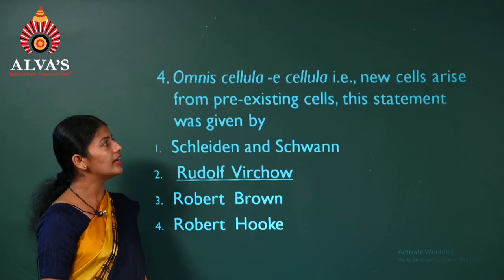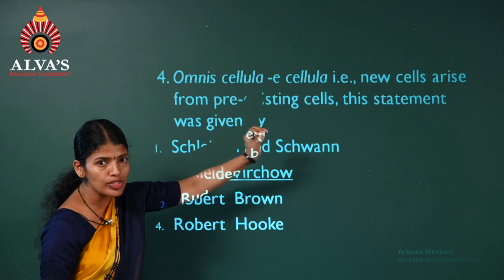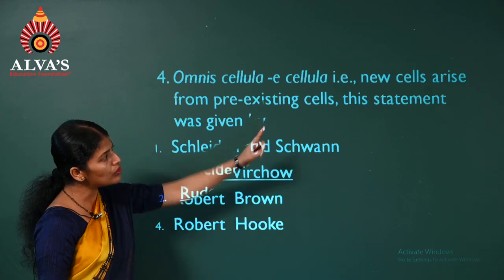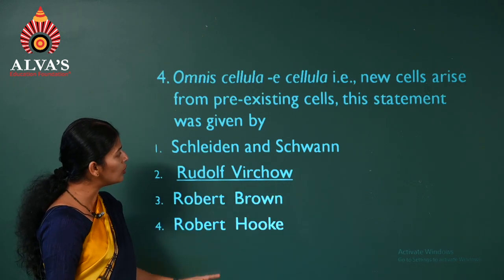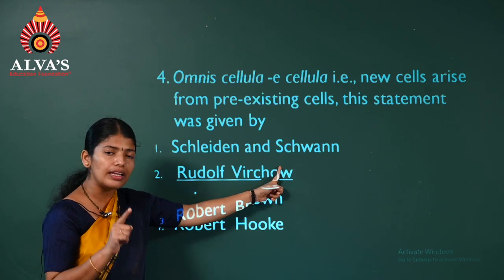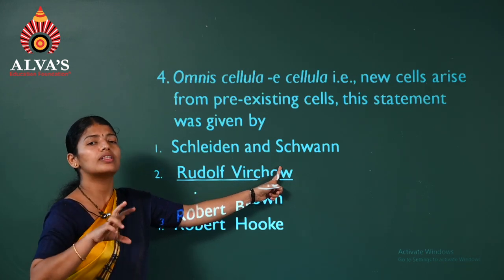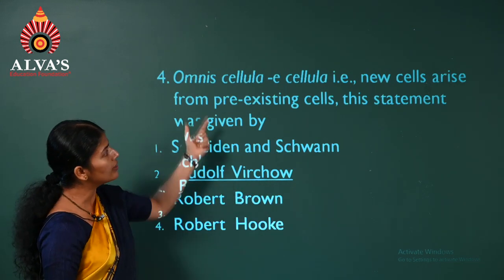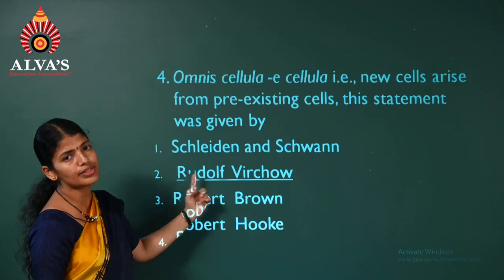Okay, next question. Omnis cellula e cellula. What's the meaning of this? That new cells are formed from pre-existing cells. It was a statement given by Rudolf Virchow. Already I had told you it was Schleiden and Schwann who proposed cell theory. In that cell theory, they did not explain the formation of new cells. So it was then modified by this fellow, Rudolf Virchow. He added this statement to explain the origin of cells. So the answer is the second one.